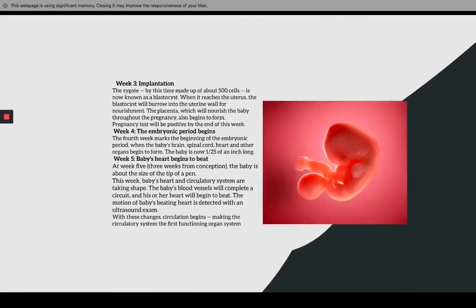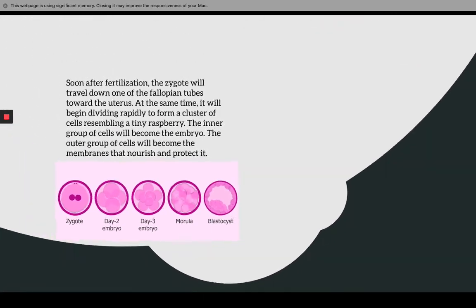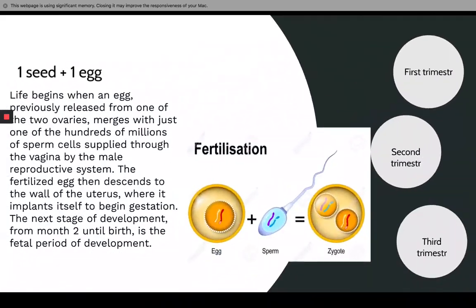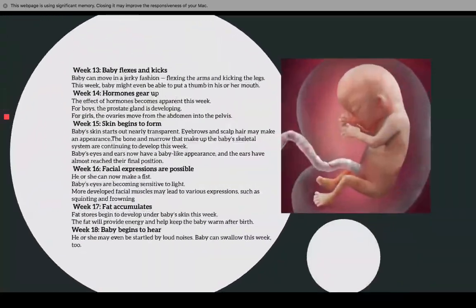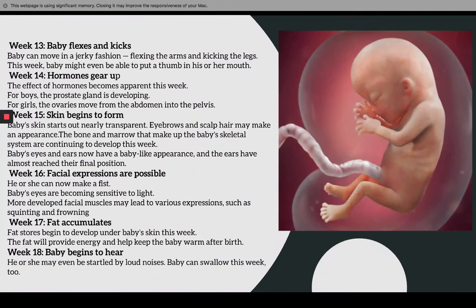Alright, now we're getting to the second trimester of the pregnancy. It starts from week 13. Baby flexes and kicks. Baby can move in a jerky fashion, flexing the arms and kicking the legs. This week baby might even be able to put a thumb in his or her mouth. Hormones erupt. For boys, the prostate gland is developing. For girls, the ovaries move from the abdomen into the pelvis.